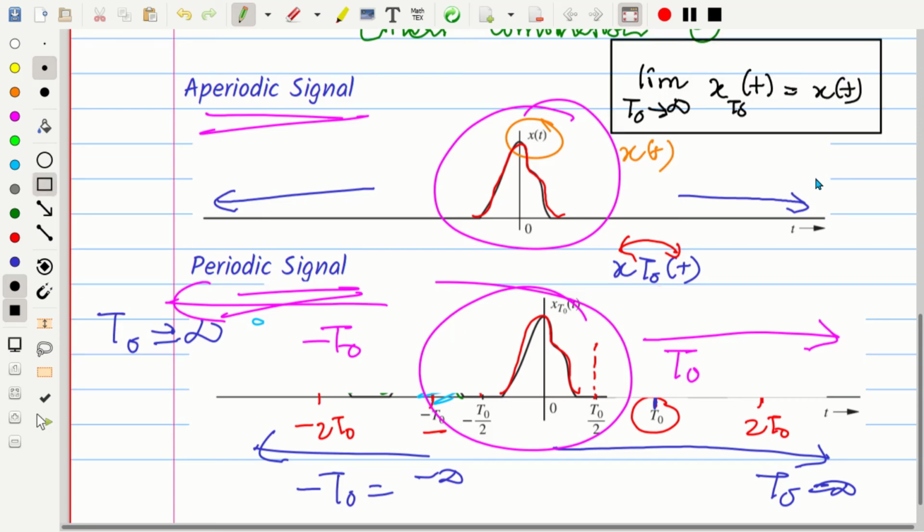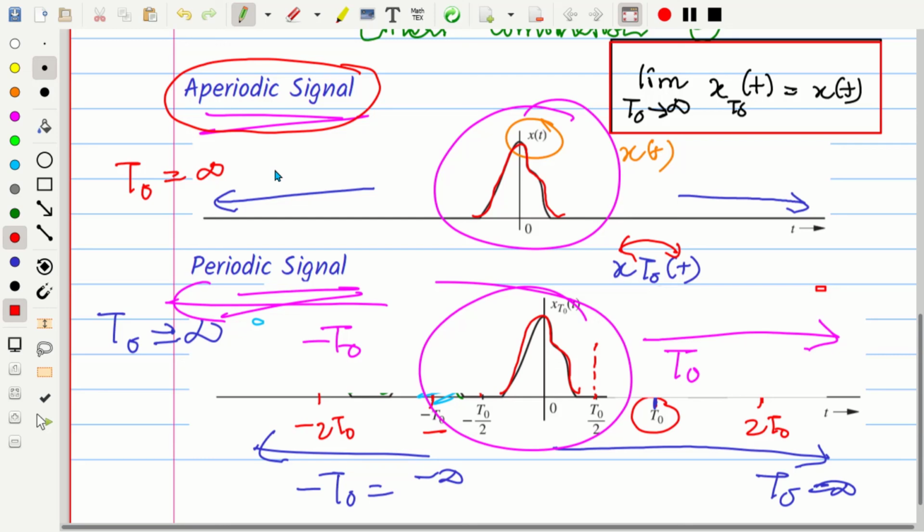This mathematics says that if we allow T0, the period of the signal, to go to infinity, which means the next replica is repeated at infinity, then we can say that x T0 of t is equal to x of t. In other words, we can consider an aperiodic signal as a periodic signal with time period T0 equal to infinity, which means its replicas are repeated at infinity.